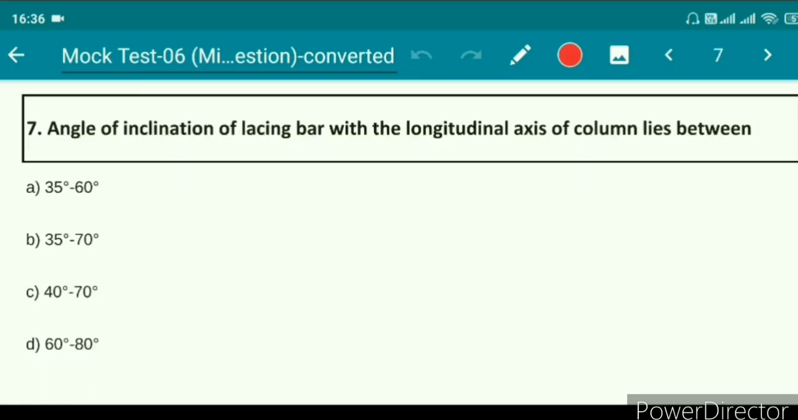Question number 7. The angle of inclination of lacing bar with the longitudinal axis of column lies between option A 35 degree to 60 degree, option B 35 degree to 70 degree, option C 40 degree to 70 degree, option D 60 degree to 80 degree. The right answer is option C, 40 degree to 70 degree.